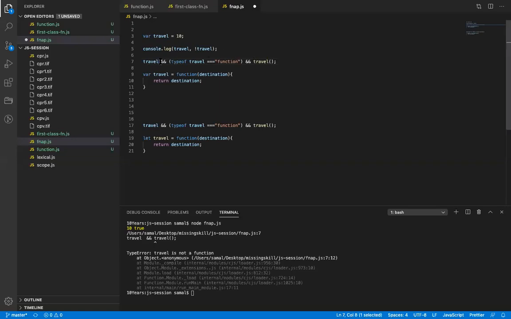So if I don't use this check, the first condition will be true, right? Because it is a truthy value. Okay, and it will try to call the travel function, but it will still give me an error because travel is not a function at that location. See this, at this location, travel is not a function. Where it becomes a function is at line number 9.